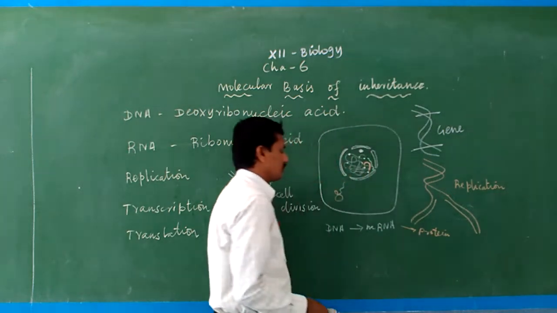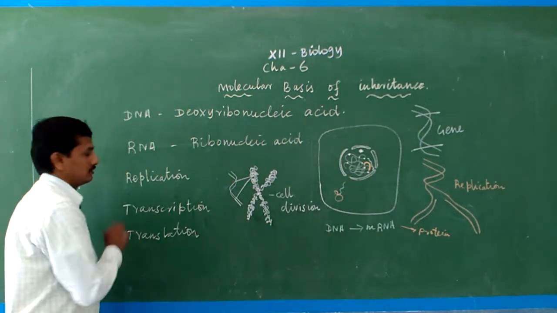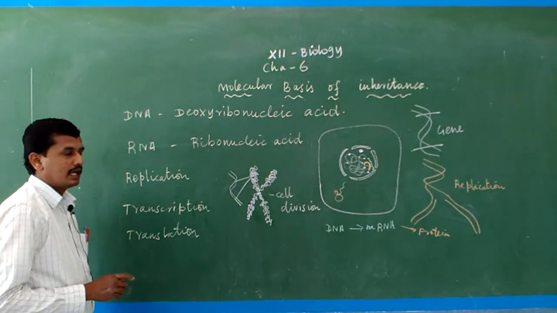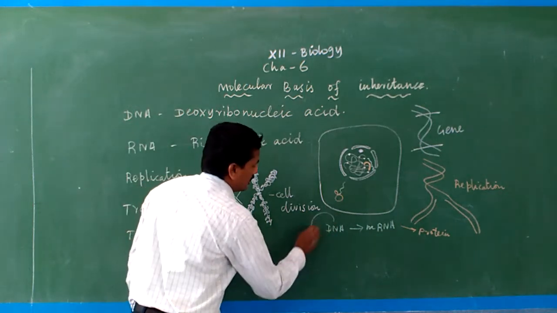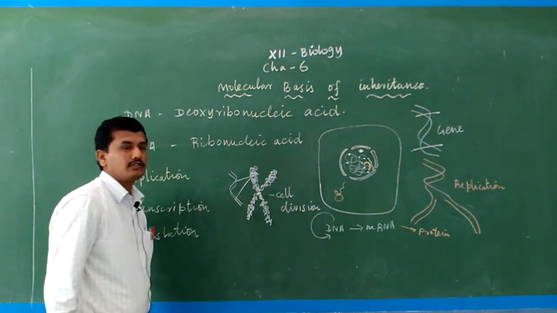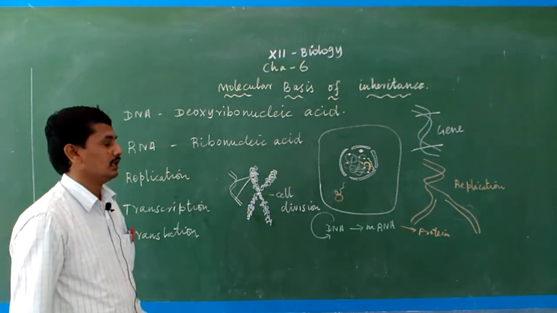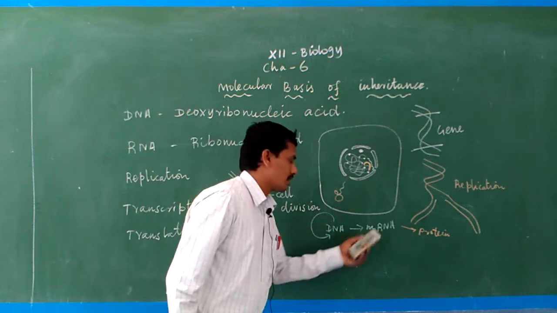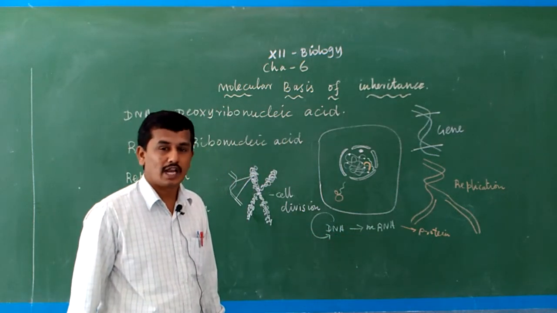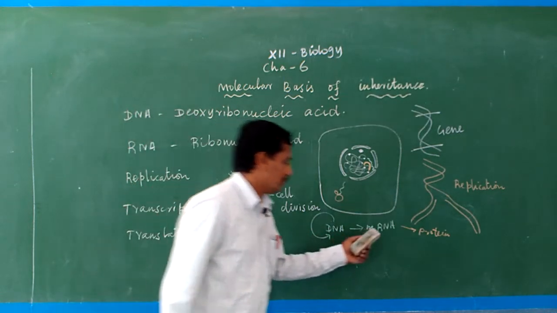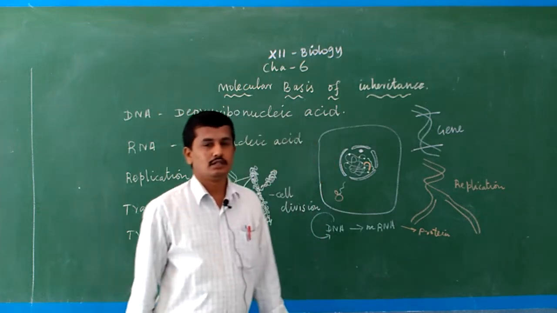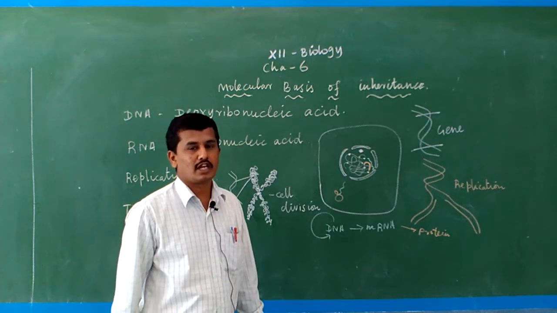The process is known as translation. So DNA forms another DNA, means the process is replication. DNA forms mRNA, means the process is transcription. mRNA is converted into protein, means the process is translation.